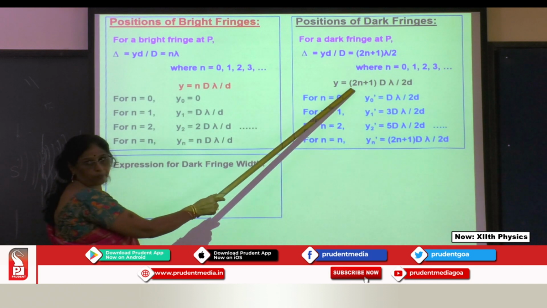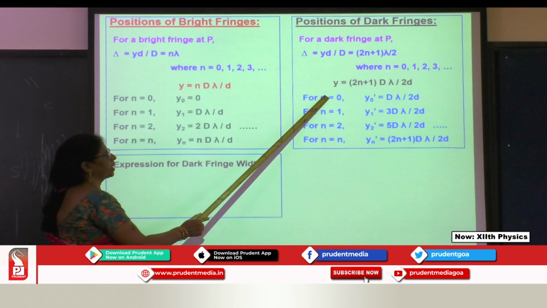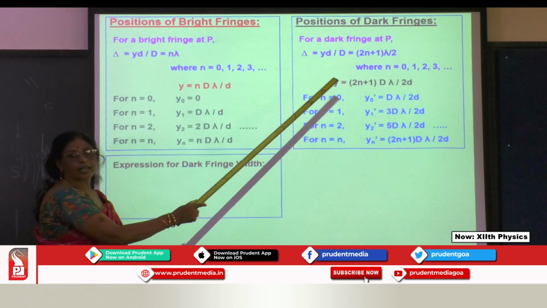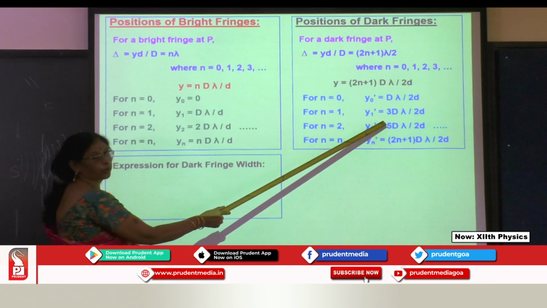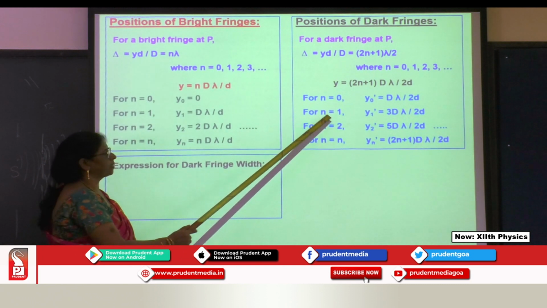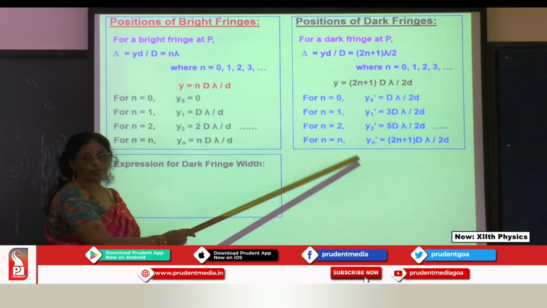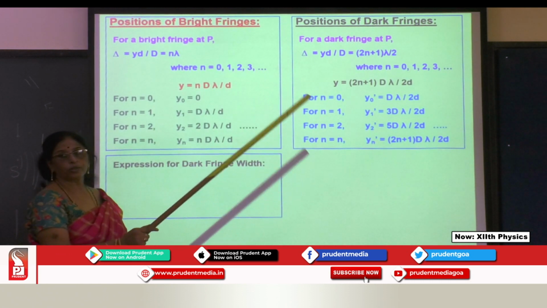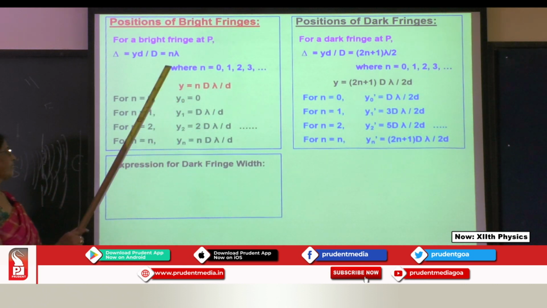So we have (2n plus 1) into lambda D upon 2d. We get here (2n plus 1) lambda D by 2d. When n is equal to 0, n is equal to 1, 2, 3, what are the values of the displacement from the center of the screen?